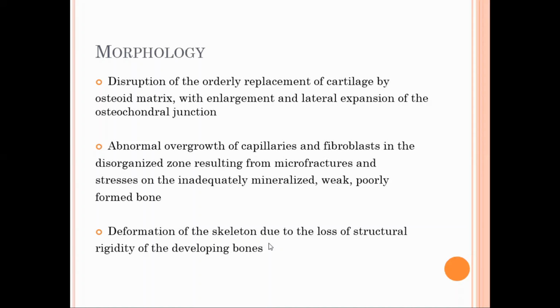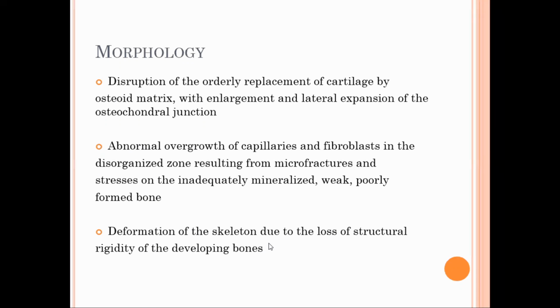There may be replacement of the cartilage in a very disorganized form, so that we can see the protrusion and lateral expansion of the osteochondral junction. Even the capillaries and fibroblasts may be disorganized in such areas, so that it makes the bone prone to microfractures in response to any small stress.